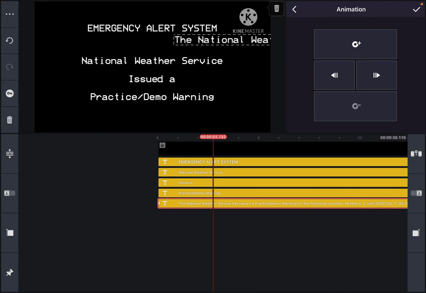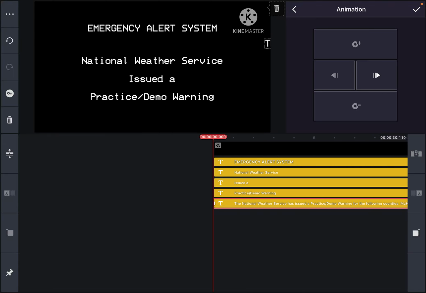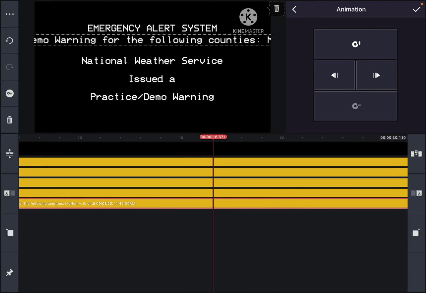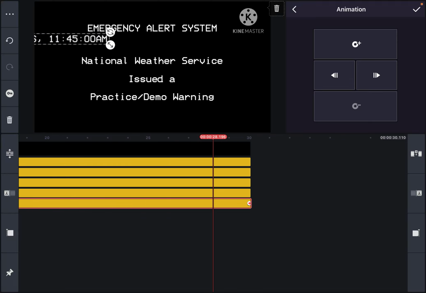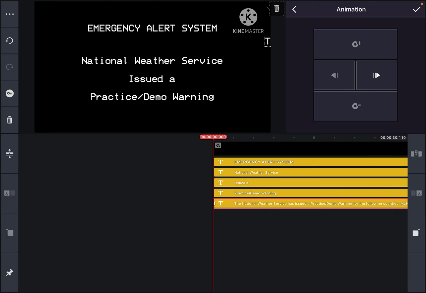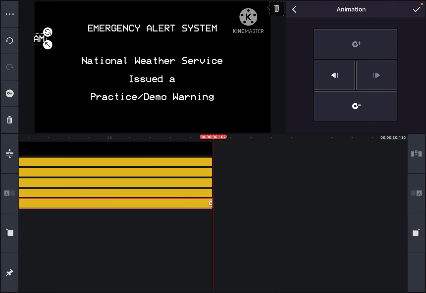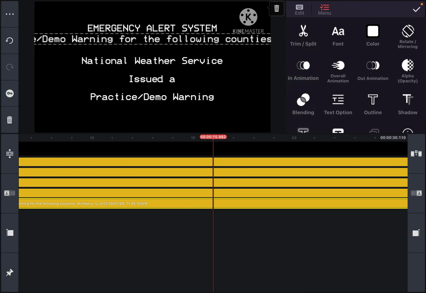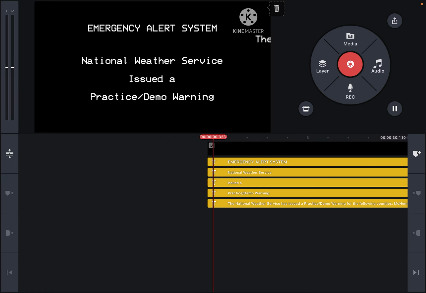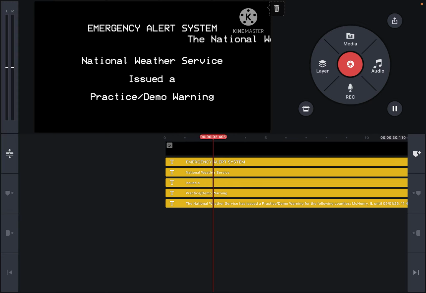Although you don't want your text scroll to go up and down, so that's why I'm trying to fix it. So now I fixed it. And now, here we go. Now here's the result of the screen.